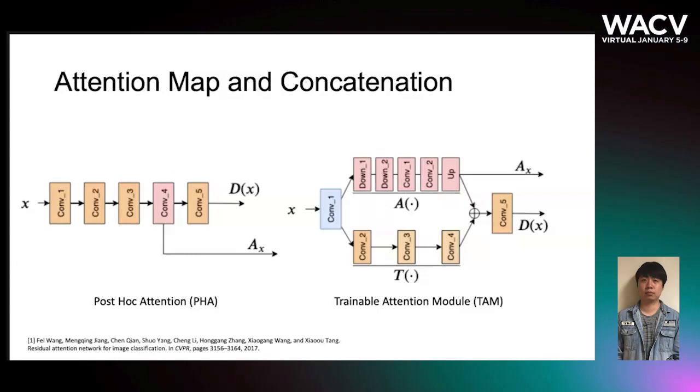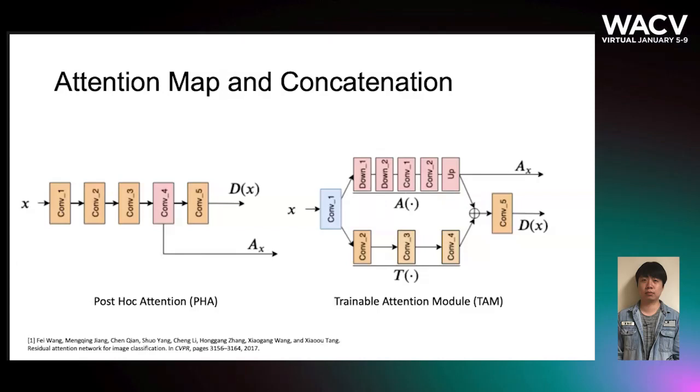We then show how we generate the attention map and how we mix them with the original input. We adopted two attention mechanisms. The left one is called post-hoc attention, which is computed by the activation of the fourth convolutional layer. We have a trainable attention module on the right, which not only provides an attention map, but also enhances the power of the discriminator.